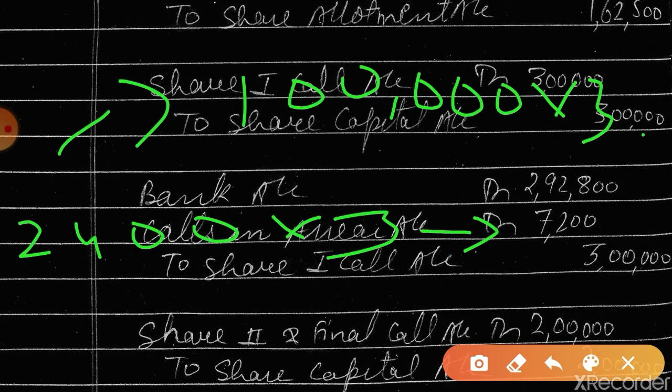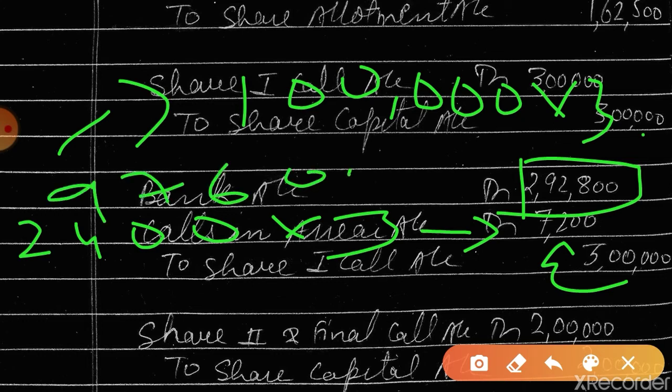Is this point clear to you? The remaining shareholders are paying, so this amount minus this amount is equal to 2,92,800. Clear? So share first call and calls in arrear, I hope it is clear to you. Another way is 97,600 into 3.